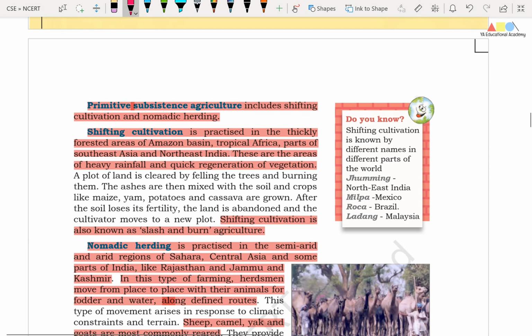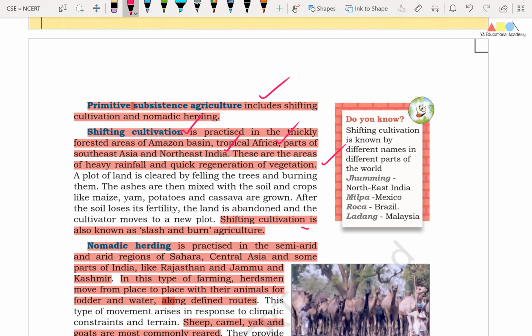Right friends, the other one is primitive subsistence agriculture. This includes shifting cultivation and nomadic herding. Friends, shifting cultivation is practiced in the thickly forested areas of Amazon basin, tropical Africa, parts of Southeast Asia and Northeast India. Friends, these are the areas of heavy rainfall and quick regeneration of vegetation.